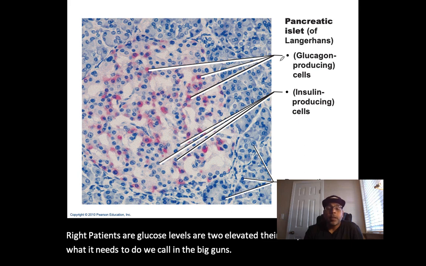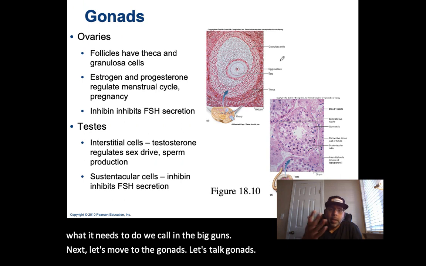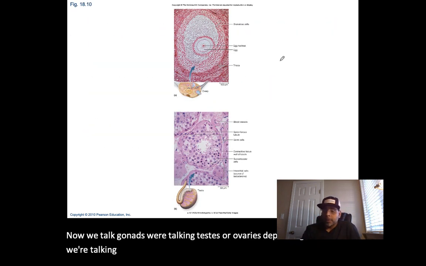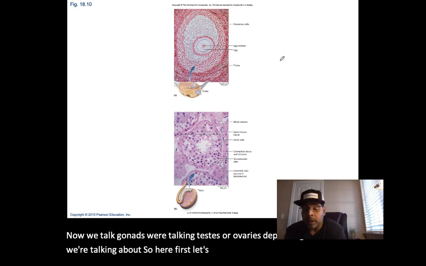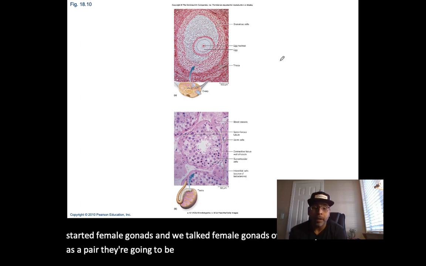Next, let's move to the gonads. When we talk gonads, we're talking testes or ovaries, depending on which sex we're talking about. Let's talk ovaries first. I'm sorry, the female gonads. When we talk female gonads, the ovaries, they're found as a pair. There are two of them.